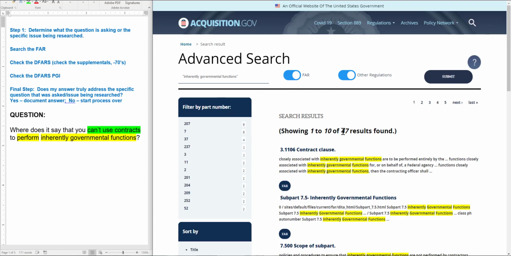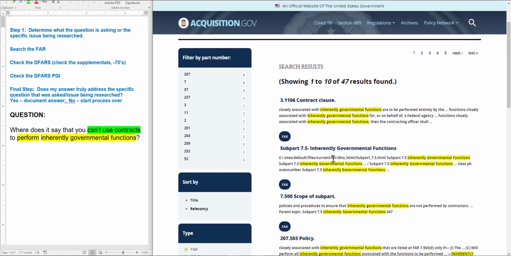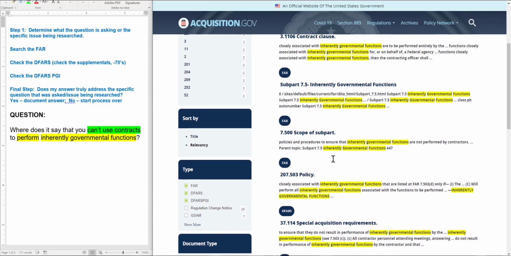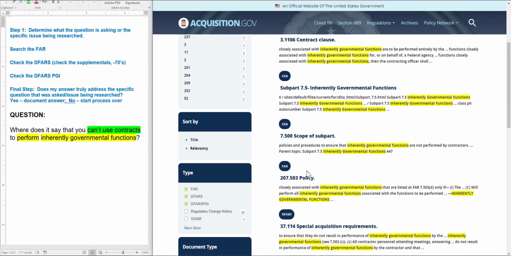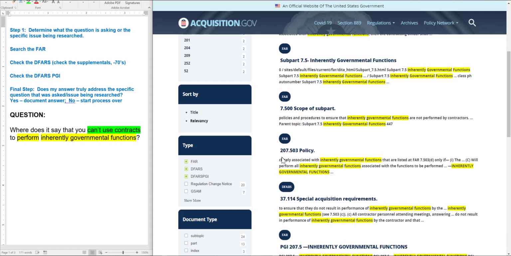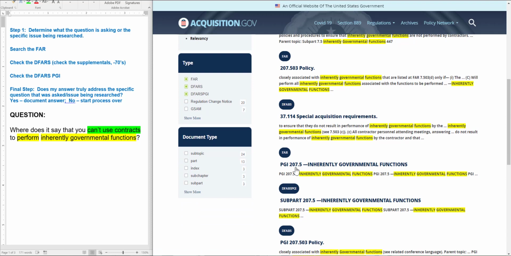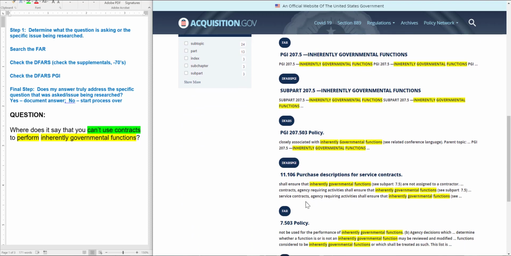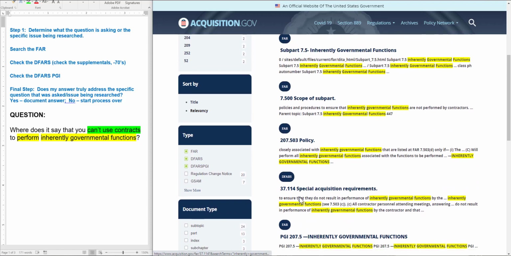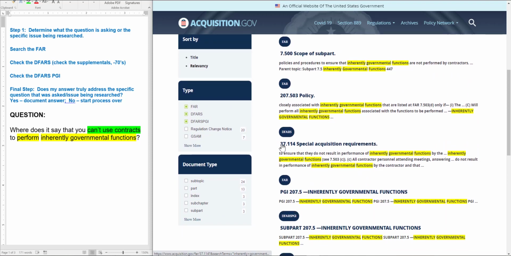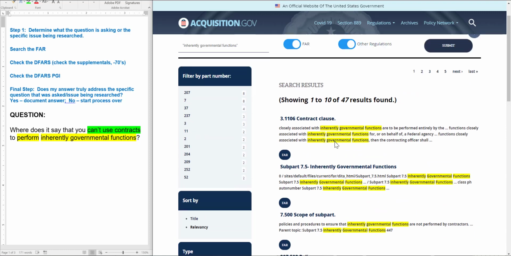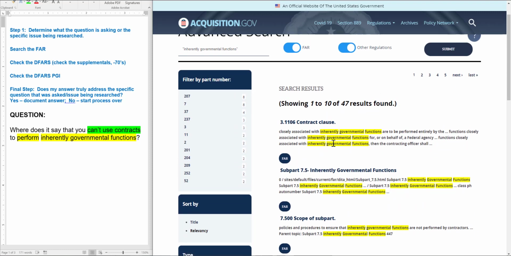So I've got 47 results, and I'm just going to start scrolling through, and I'm seeing a theme here in subpart 7.5 of the FAR and DFARS 207.503. So it looks like this 207.5 or this 7.5, that's going to play a major role. I also saw a couple references, I think, to FAR Part 37, but they're not near as big. So that's kind of interesting to me.